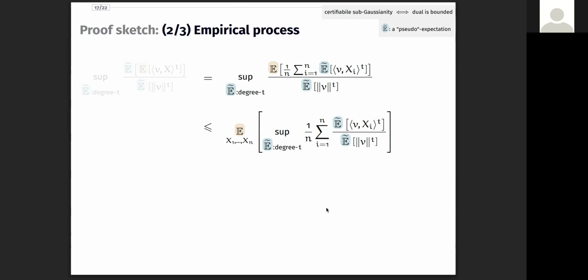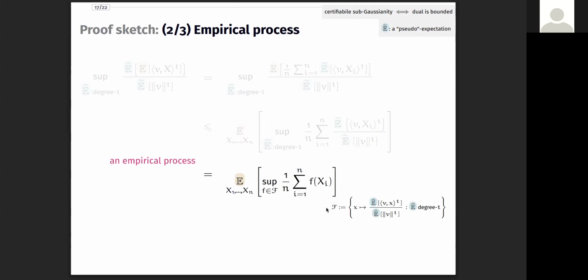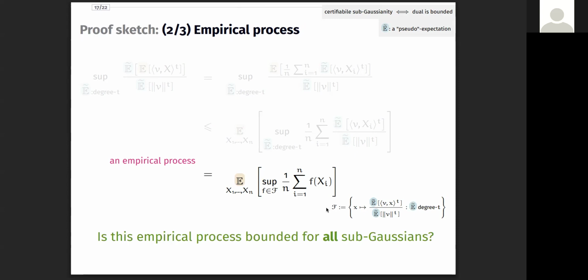Now, if we take a step back, this is simply an empirical process over a certain class of functions which come from the set of pseudo expectations. Thus, to prove certifiability, we need to show that this empirical process is bounded for all subgaussian distributions. To understand empirical processes, a foundational result in probability is Talagrand's generic chaining, which implies that all subgaussian linear processes are upper bounded by Gaussian linear processes.